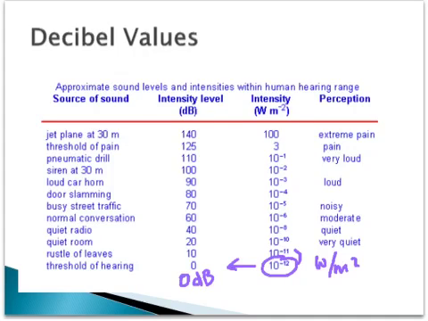If I jump up a power of 10, I jump up 10 decibels. Here I'm jumping up a power of 10, so I jump up 10 decibels. Here I jumped up 2 powers of 10, so I'm going to jump up 20 decibels. So it's basically related to powers of 10, and all it's doing is getting rid of the power of 10 and looking at it in terms of a different scale, something that's more useful to us.